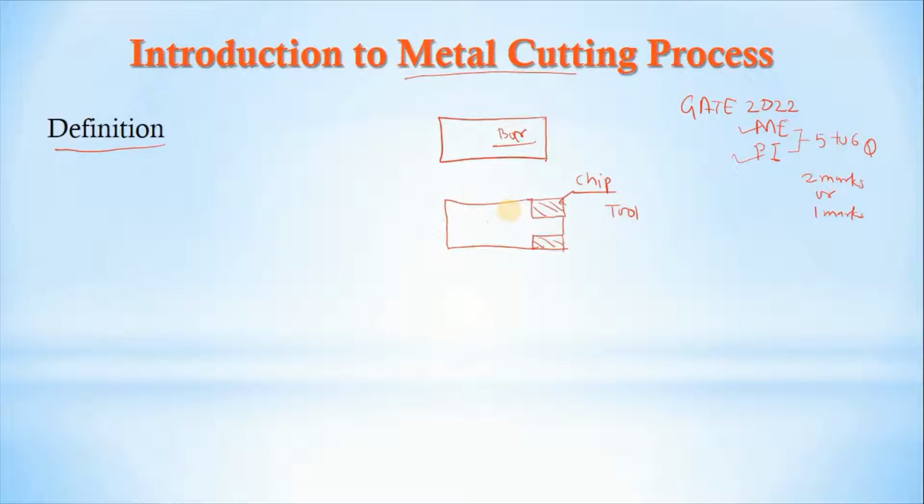In this method of analyzing the material removal process, we determine what forces are generated in the machining, what the tool life will be, what temperature will be induced in the machining operation, and the power consumption based on the forces generated. That is what we are going to analyze.